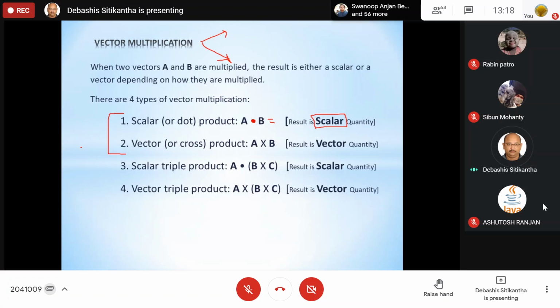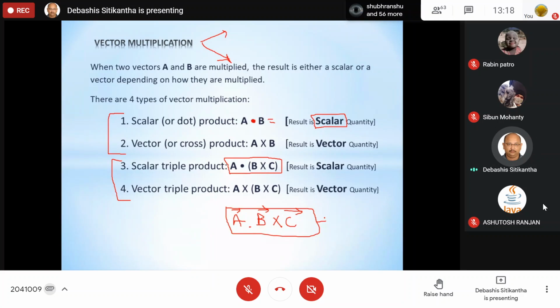Next comes your scalar triple product and vector triple product. Please look at this particular format. This format is very important to know. Now what we have written over here is a vector dot, then starts the bracket. The bracket is of utmost importance to us. If we are not going to give the bracket, then sometimes it may result in very absurd results. If I am not using the bracket, then this particular thing is meaningless. There is no meaning to it.